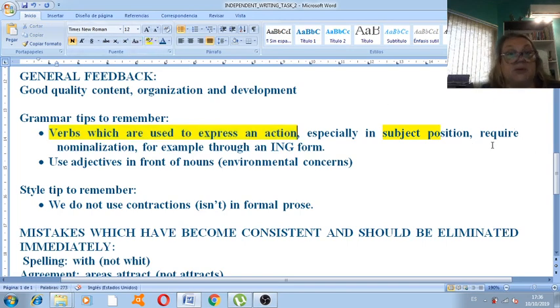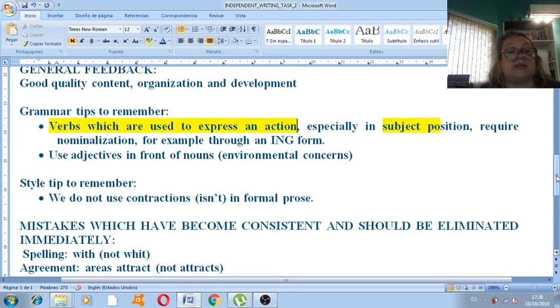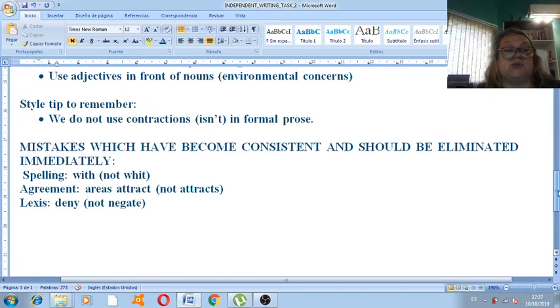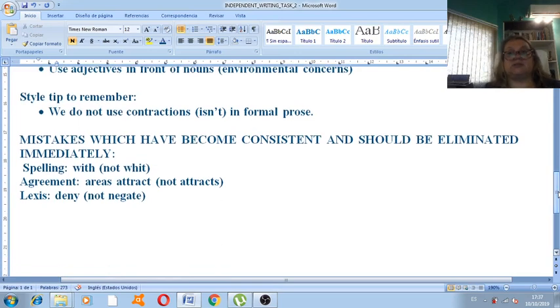This is very important, that's why I'm highlighting it, because you made a recurrent mistake 3 times in the same text. Okay, another tip to remember is that you have to use adjectives in front of nouns, of course. Environmental concerns as opposed to environment concerns. And a style tip to remember, this has to do with the style in which we write. Since this is formal, academic style, we do not use contractions.